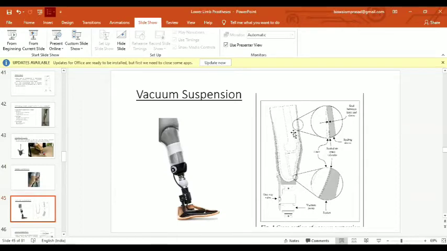And how it works: the patient has to wear the silicone liner or gel liner and push the limb into the socket, and there is a way or channel which passes the air out through the valve, and that comes to the vacuum pump, and this is how it locks the stump within the liner along with the socket. So it is a very stable suspension system right now, and it is generally used in sports persons and athletic conditions. It is very often used.